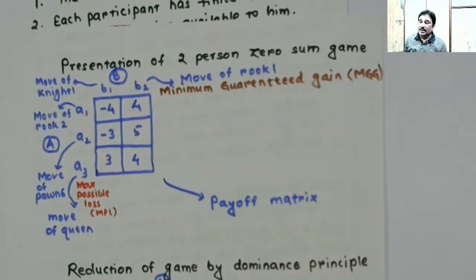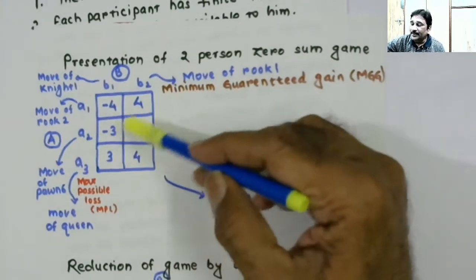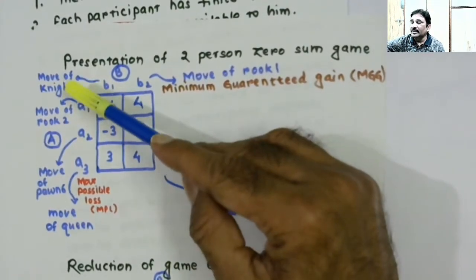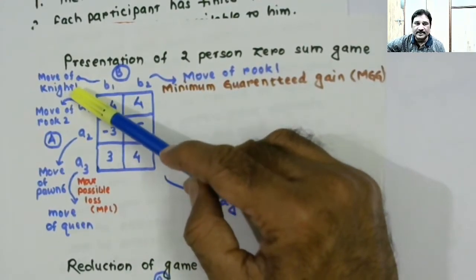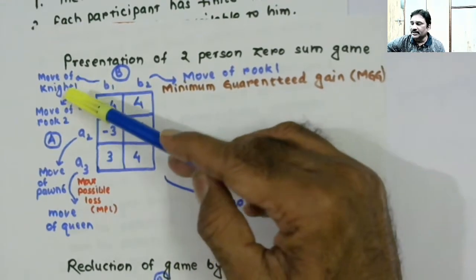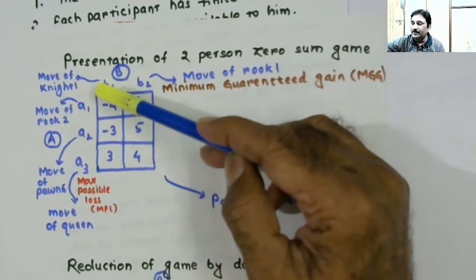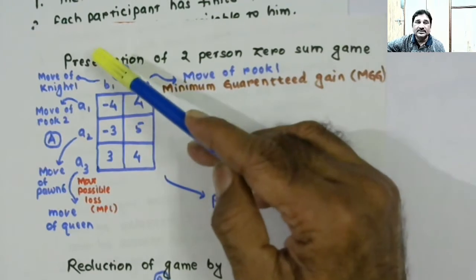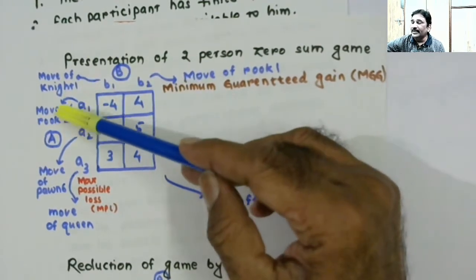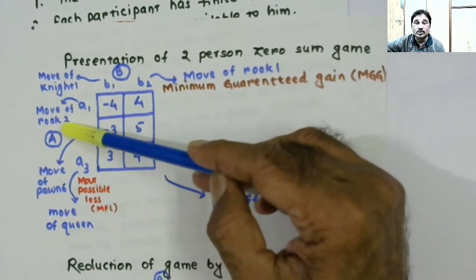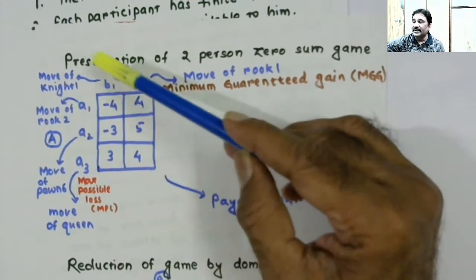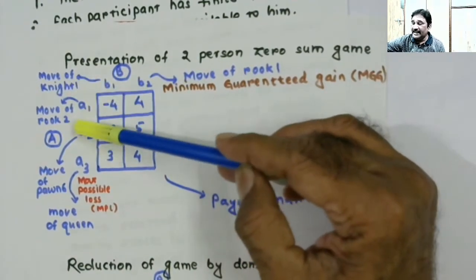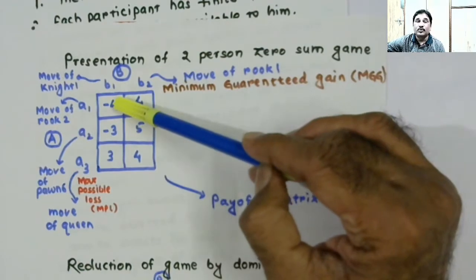Now, if player A plays rook 2, and in response player B plays knight 1, then player A will be gaining -4 points.